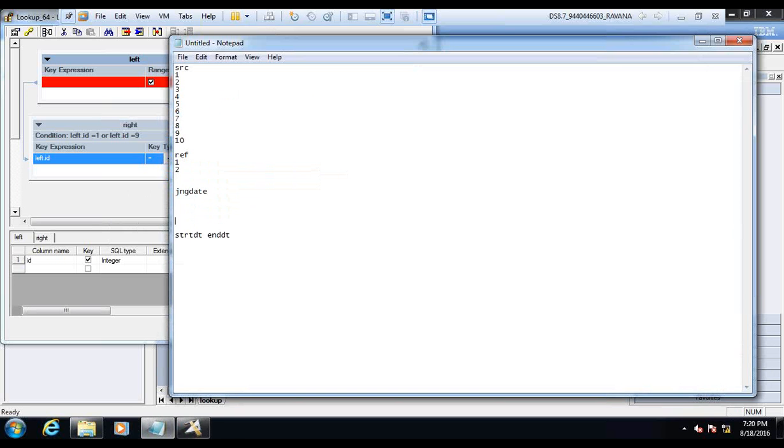Now I can keep a condition saying that the joining date should be greater than or equal to the start date, and the joining date should be less than the end date. You got this point? This is how the range works. When this condition is satisfied, only then will the lookup happen.